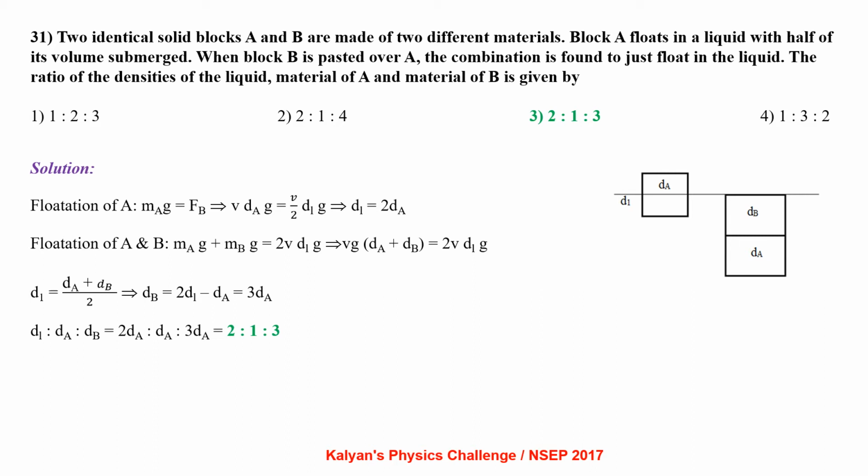For flotation of A, m_A g equals F_B, that is V into d_A into g equals V by 2 into d_liquid into g, which gives d_liquid equals 2 times d_A. For flotation of A and B together, m_A g plus m_B g equals 2V d_liquid g. So V g into (d_A plus d_B) equals 2V d_liquid g. Then we have d_liquid equals (d_A plus d_B) by 2. So d_B equals 2 times d_liquid minus d_A, that is 3 times d_A. So d_liquid to d_A to d_B equals 2 d_A, d_A, 3 d_A, that is 2:1:3.